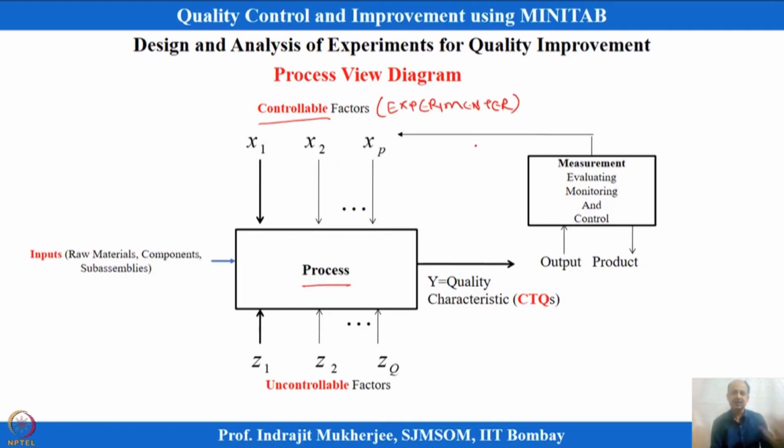So, the experimenter will change this control variable basically. When you go to a process, what you observe is that the operator is changing some of the variables, not all variables, some of the key variables which it is possible to control. These are the variables x1 to xp, which are known as controllable variables. Design of experiment is all about controllable variables. Most of the time we deal with controllable variables.